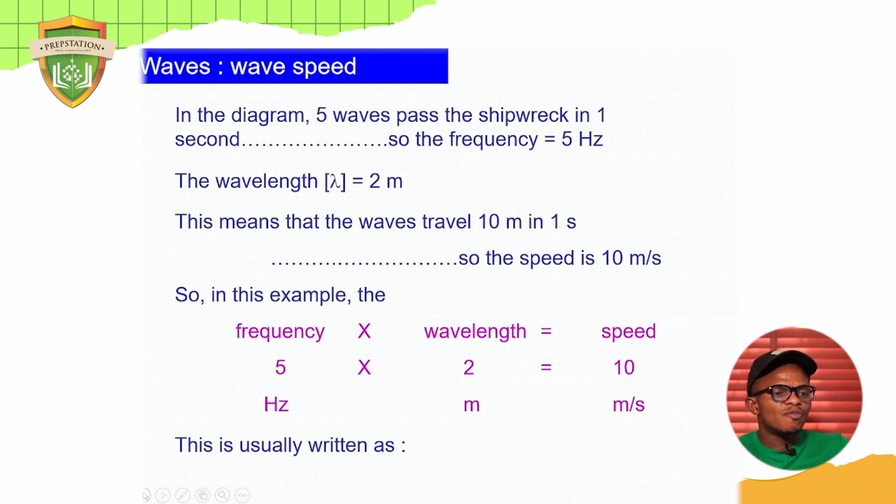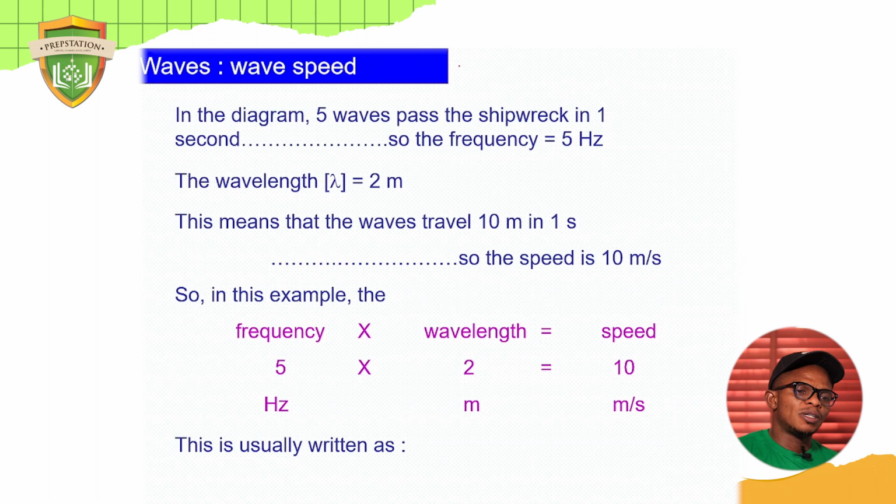Let's look at it again. In the diagram, 5 waves pass the shipwreck in 1 second. So the frequency is 5 Hz. The wavelength lambda is equal to 2 meters. So in this example, frequency is 5 and wavelength is 2. So the speed is going to be 10. Now let me go back. Let me show you something.